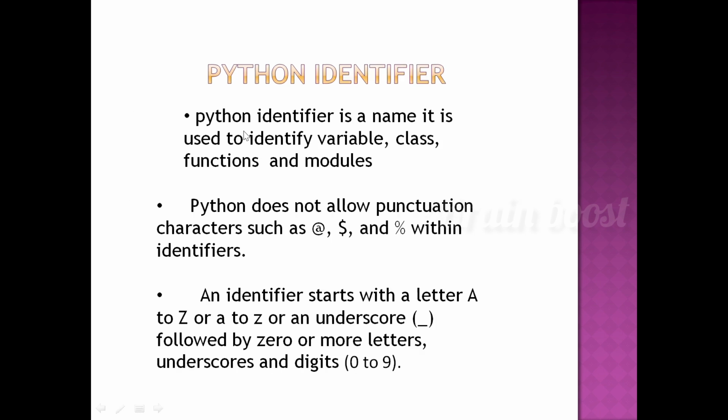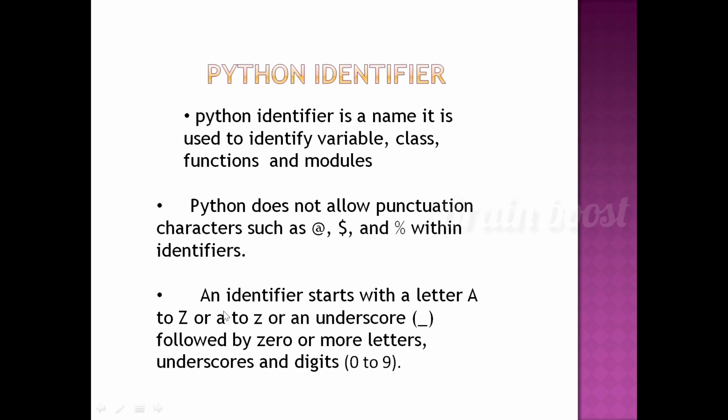Next one is Python identifier. A Python identifier is a name. It is used to identify the variable, class, functions and modules. Python does not allow punctuation characters, such as @, $ and %, within identifiers.